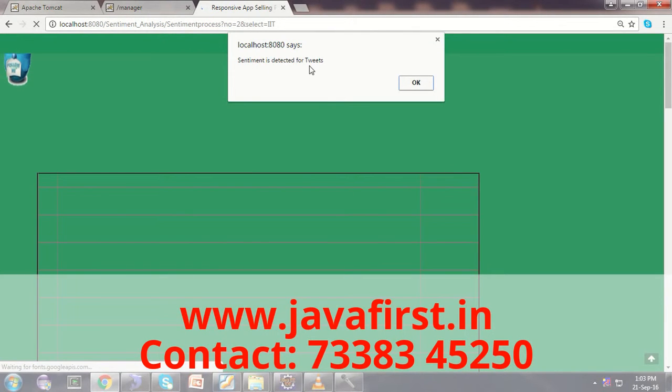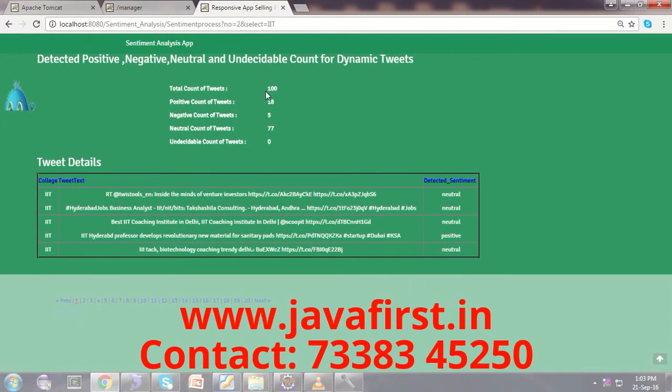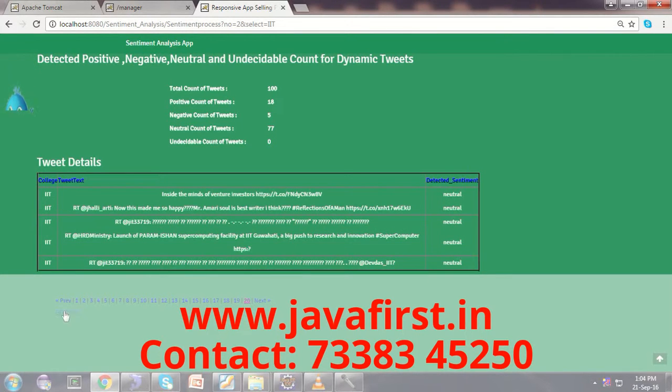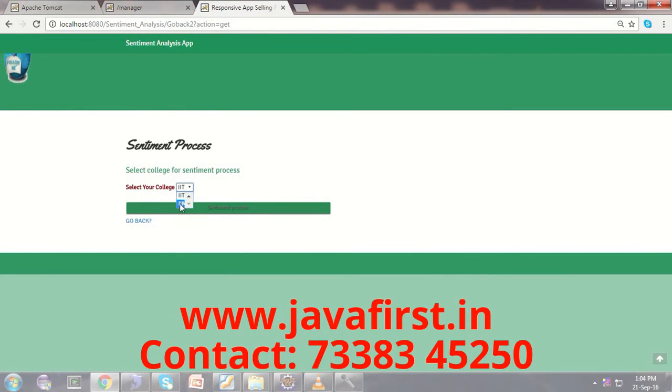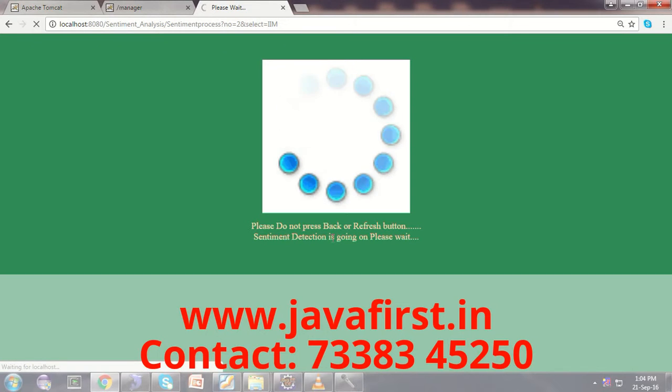Sentiment is detected for tweets. You can see the total number of tweets for the IIT college is 100. The positive count is 18, the negative tweets are 5, the neutral tweets are 77, and the undecidable count is 0. So you can see the original tweets with their decided sentiment. You can view all the sentiment tweets. Then you can go on with the IIM college and do the sentiment process for that.